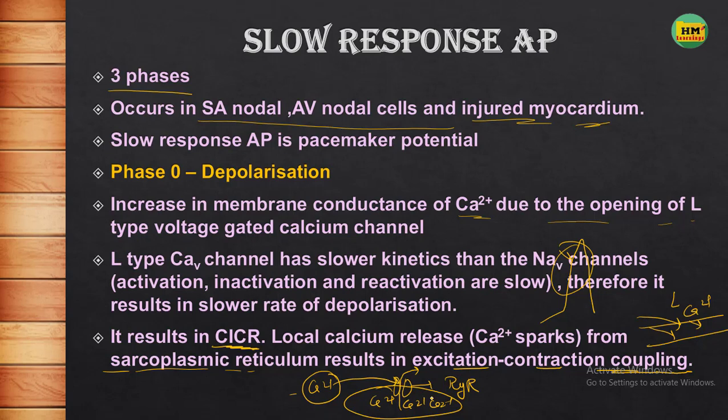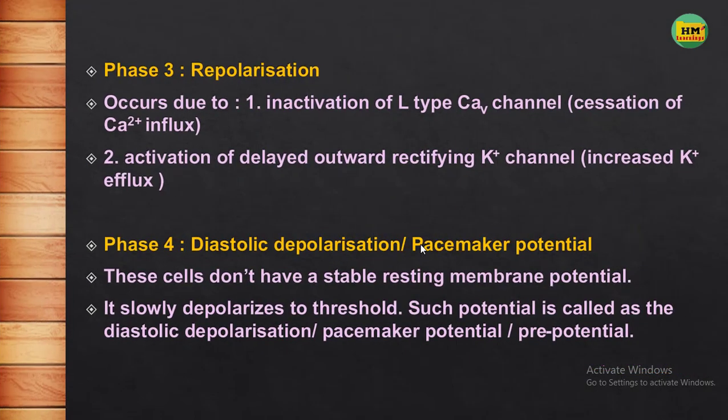This calcium release from the sarcoplasmic reticulum is called local calcium release, because it is released by the cell itself, and it is also called calcium sparks. Calcium sparks is the term used for the calcium released by the sarcoplasmic reticulum. This you have to remember.